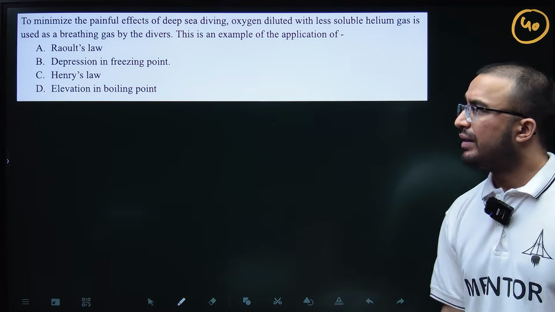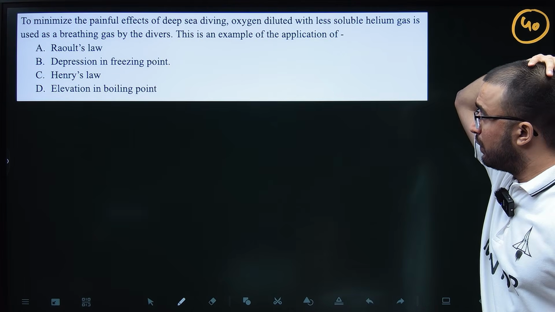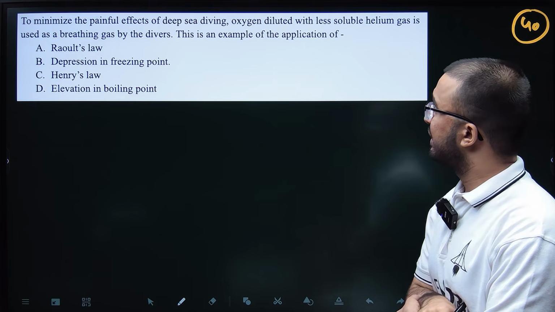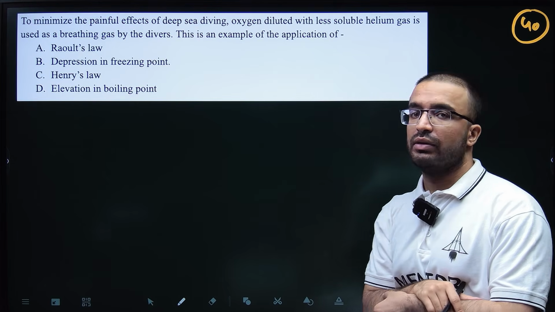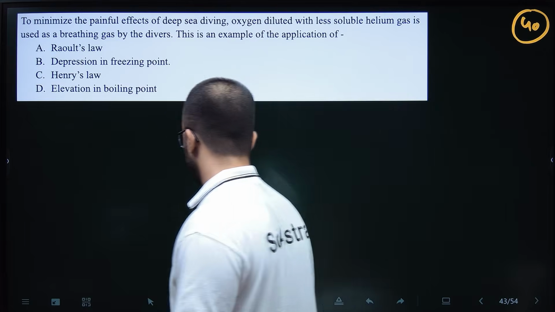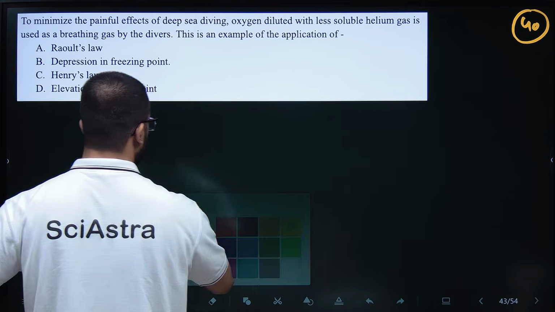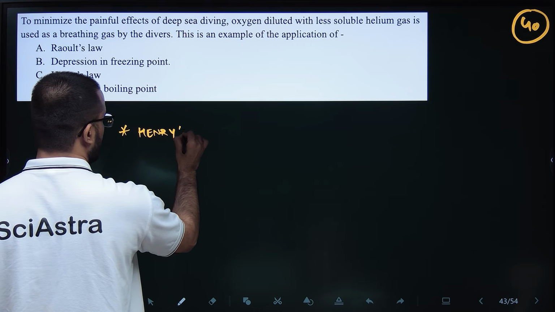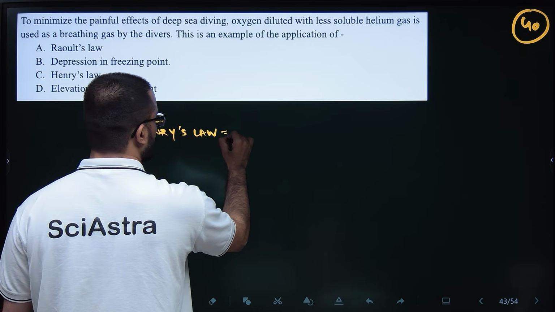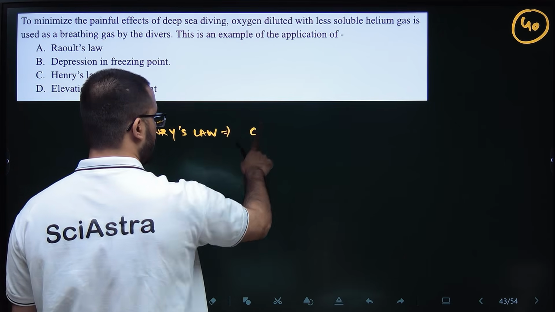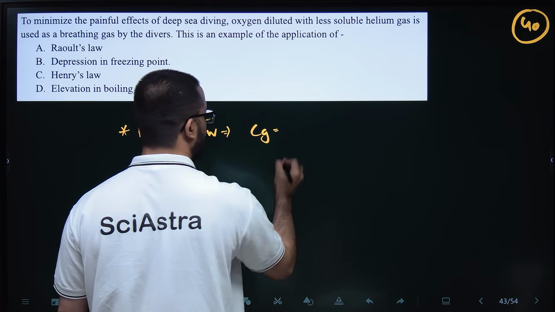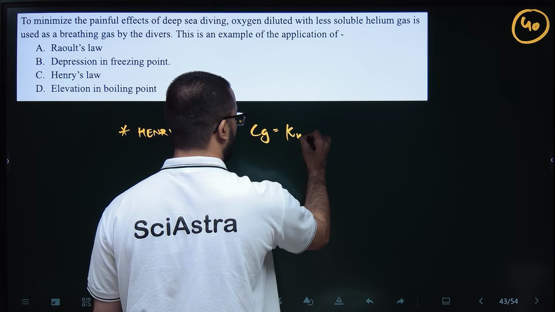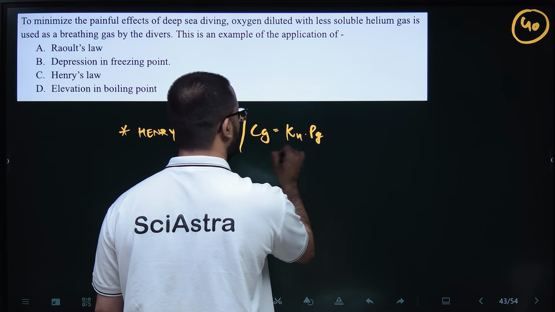Basically this question is asking to minimize the painful effects of deep sea diving: oxygen diluted with less soluble helium gas is used for breathing by divers. So why does this happen? Because there is a law named Henry's law. It explains this. Henry's law says that the solubility of any gas inside a particular solvent is directly proportional to the pressure of that gas above the solvent.